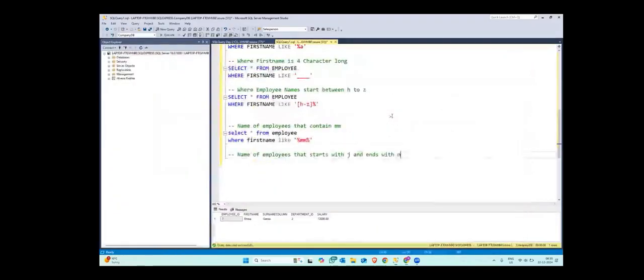What was the second question? Okay, starts with J and ends with N.